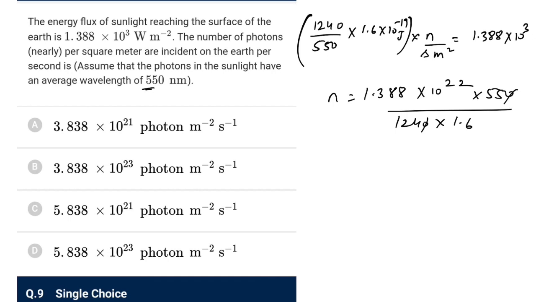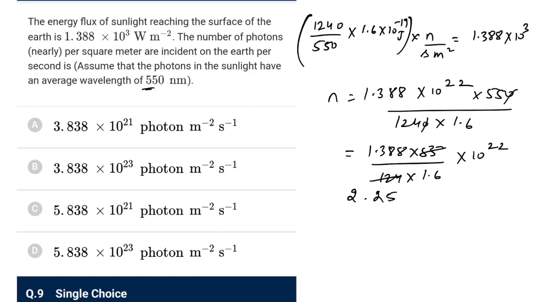But there are two options, need to do some more calculations. So do it. You don't have any option. I have to do it with you also. So 1.388 into 55, 124 into 1.6, better write it like this only, into 10 to the power 22. So what we have, this would be 210 and then 14, so 2.2. This would be 110, 300, so it would be 2.25 something. I can make it out.